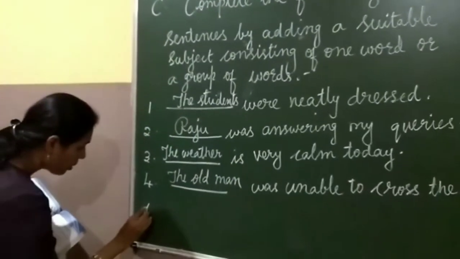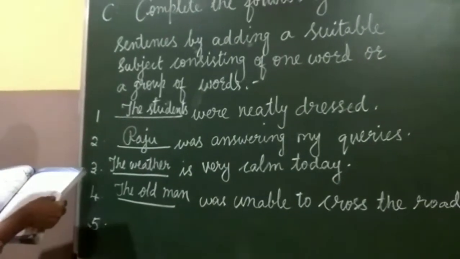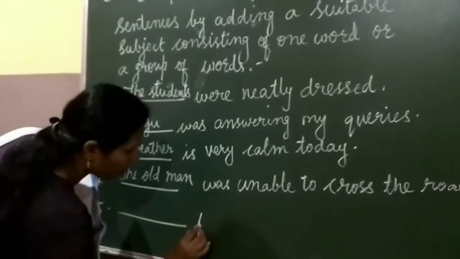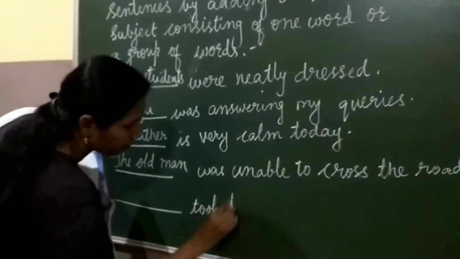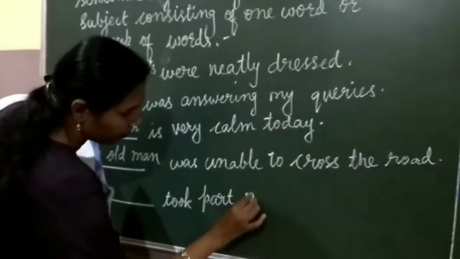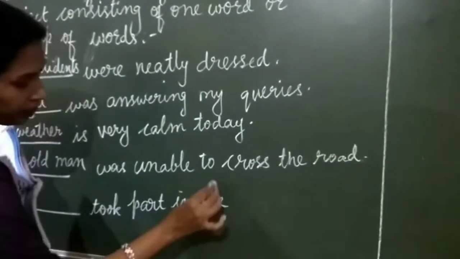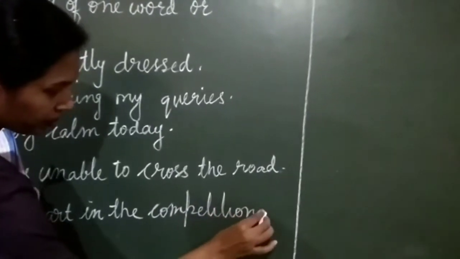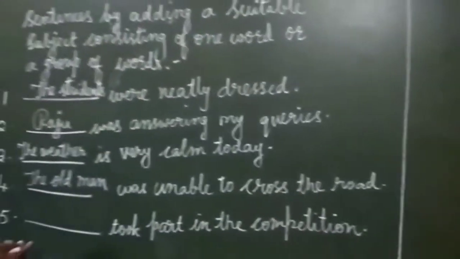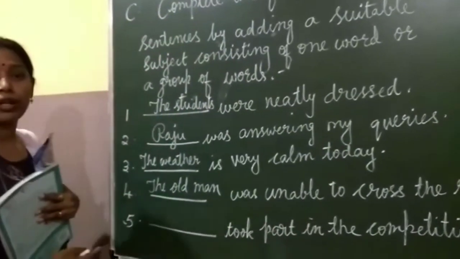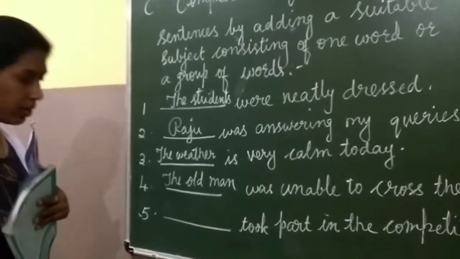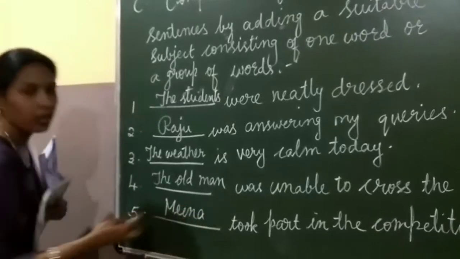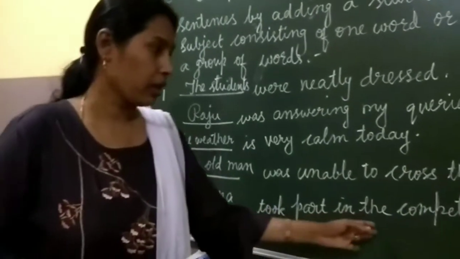Okay, now last one. Dash took part in the competition. You can write any suitable subject, any name you can write. Okay, here I am writing Meena. So Meena took part in the competition.